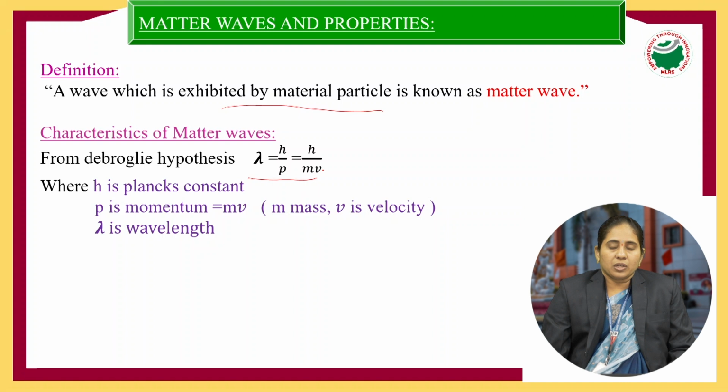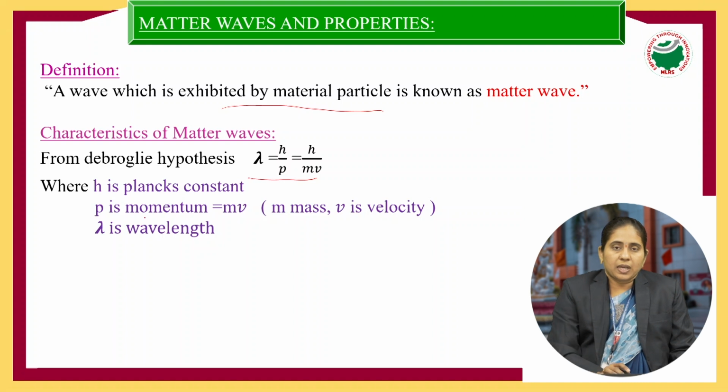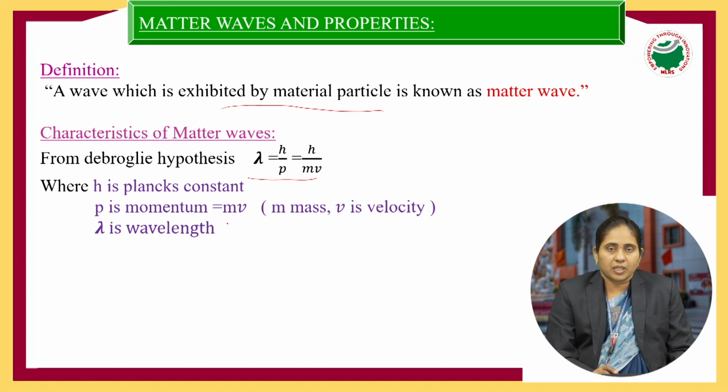From the de Broglie hypothesis, de Broglie discovered the matter wave. That's why we use the matter wave wavelength, lambda equal to h by mv, that is h by p. Here h is the Planck's constant, p is the momentum, and lambda is the wavelength, where p is the product of the mass and velocity of the material particle.